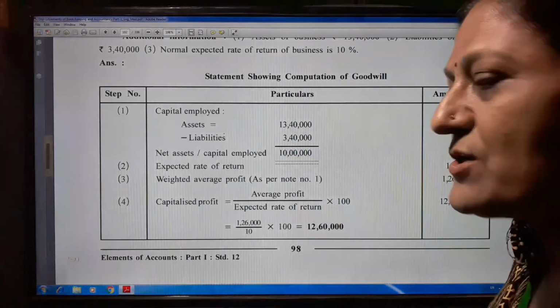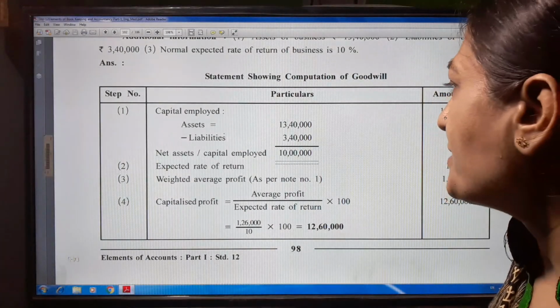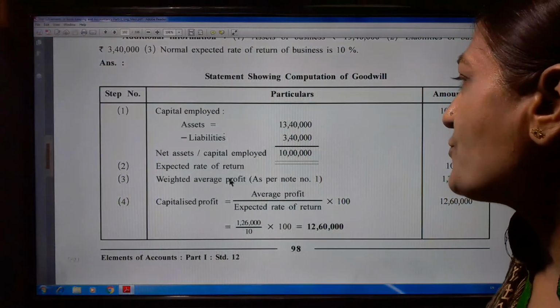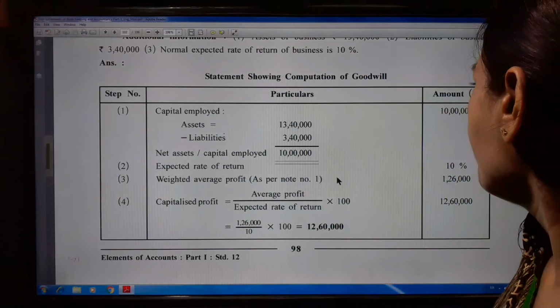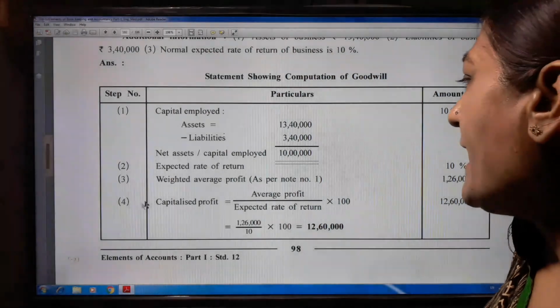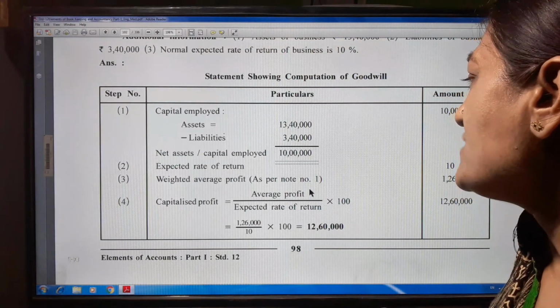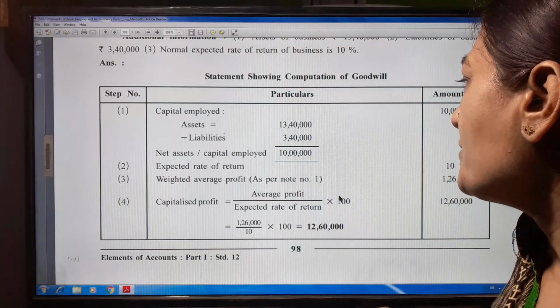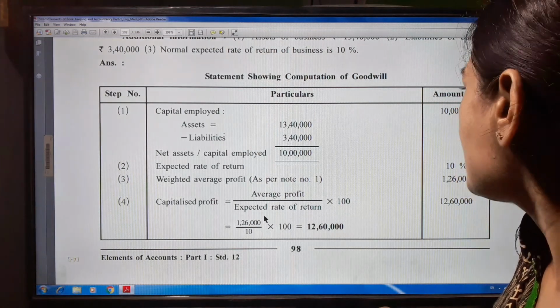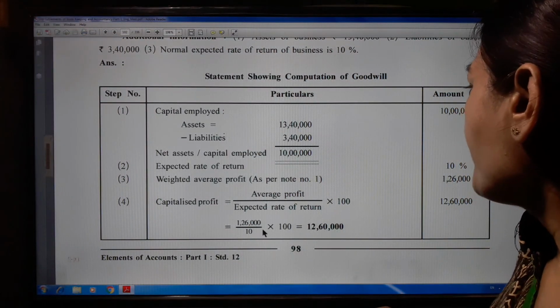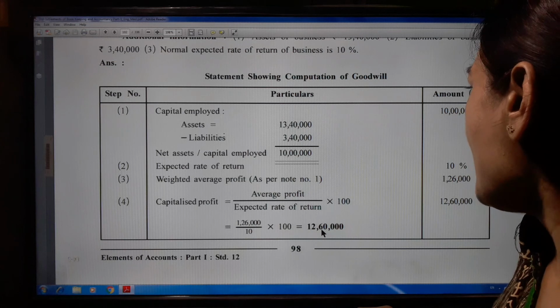Expected rate of return is also given in our additional information, 10%. Weighted average profit as per note number 1 is 1,26,000. And capitalized profit is average profit upon expected rate of return into 100. 1,26,000 upon 10 into 100 means 12,60,000.